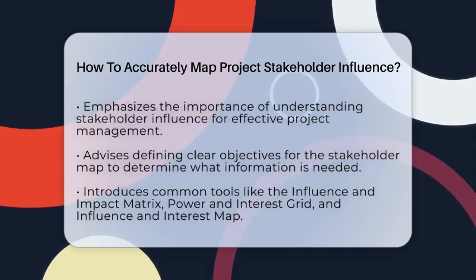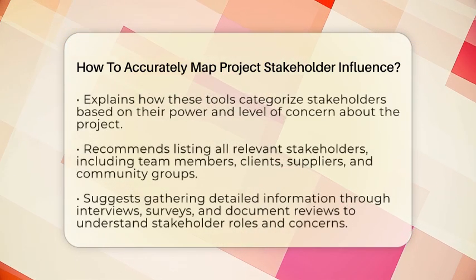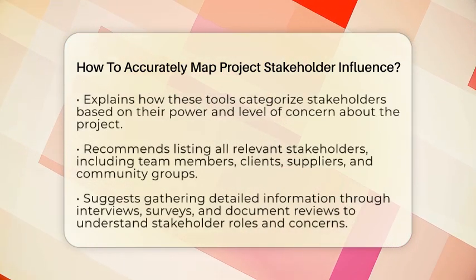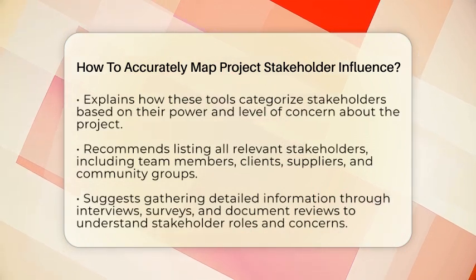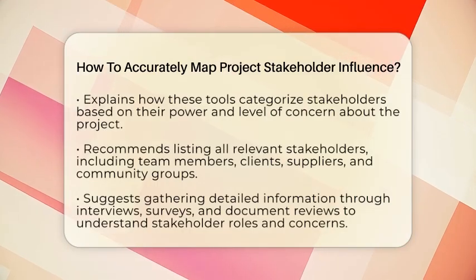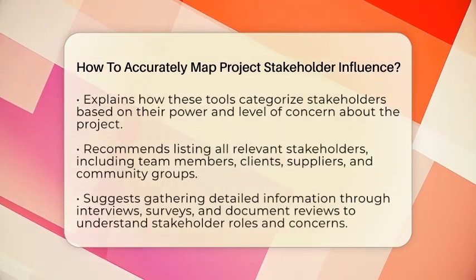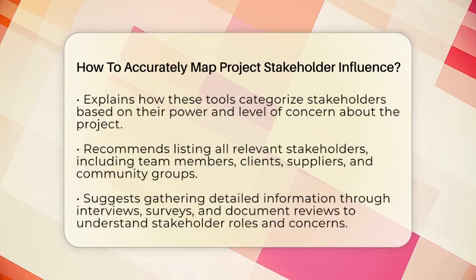project. For example, the Influence and Impact Matrix divides stakeholders into four groups: high influence and high impact, high influence and low impact, low influence and high impact, and low influence and low impact. This way, you see who needs your attention first.